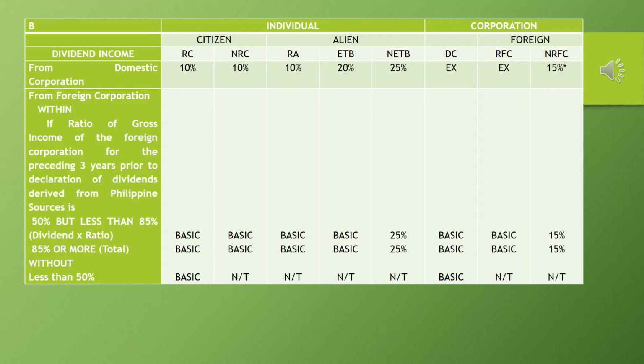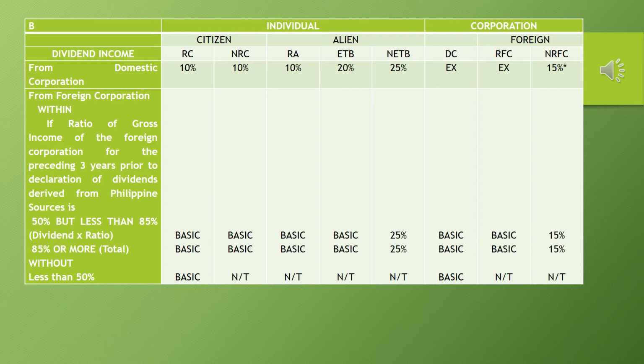The reason is intercorporate dividend. Pure stock dividends, dividends received from cooperatives, and pure liquidating dividends are tax exempt. Same din doon sa interest income, which may cooperatives din, so that is also tax exempt.